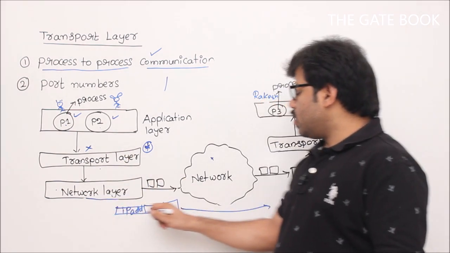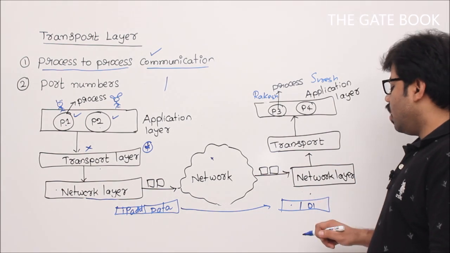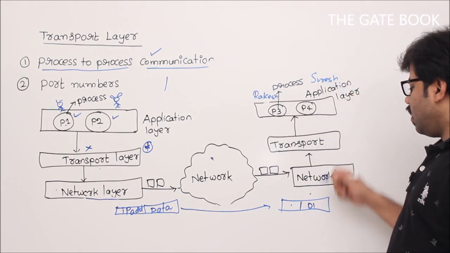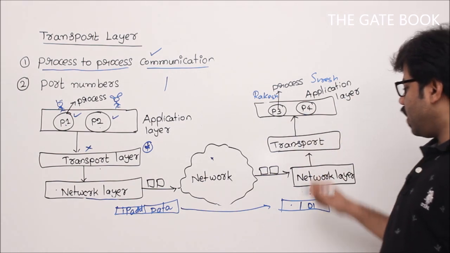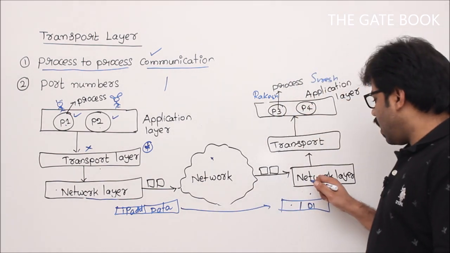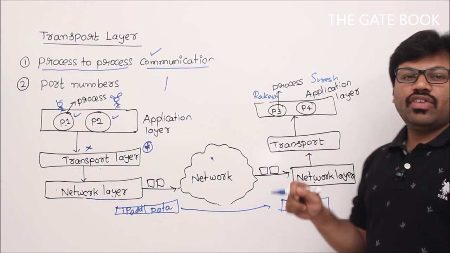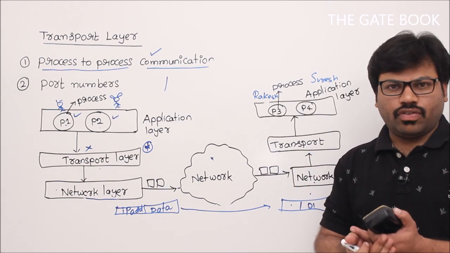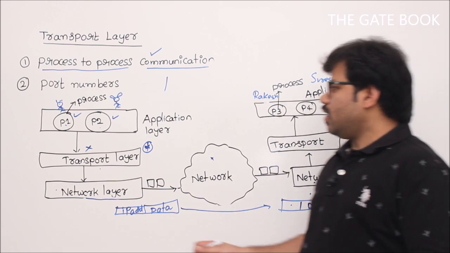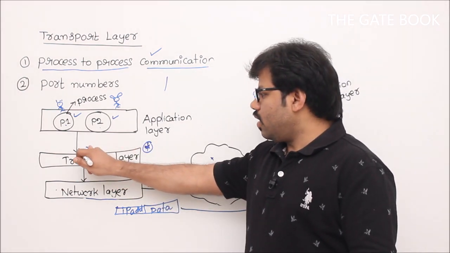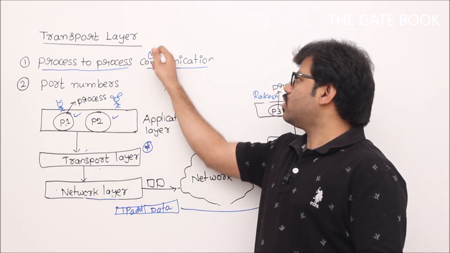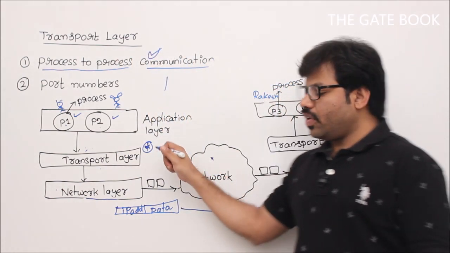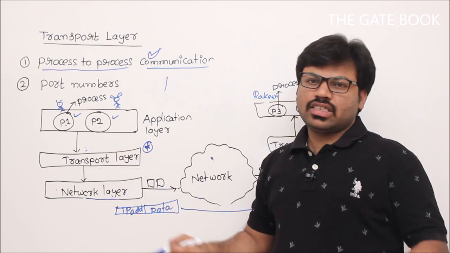Then this network layer is going to deliver that to the house, but now anyone can read it. It's like a confusion, right? Suresh might read it, Rakesh might read it, and even the postman, or the network layer here, has that confusion about whom to give it to. That's why we need one more layer which will bridge the gap, which will do process to process communication. That's why, however, we know the reason for implementation of the transport layer.